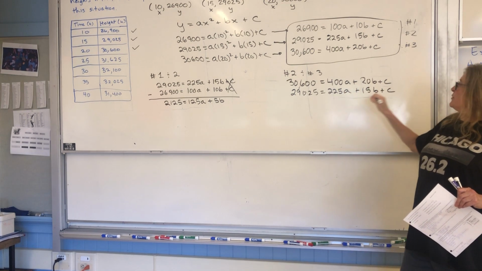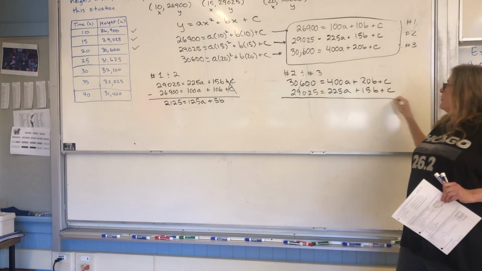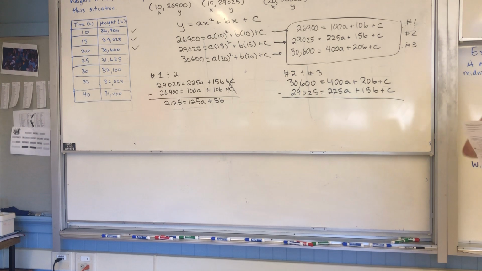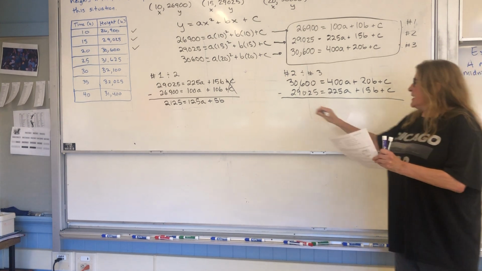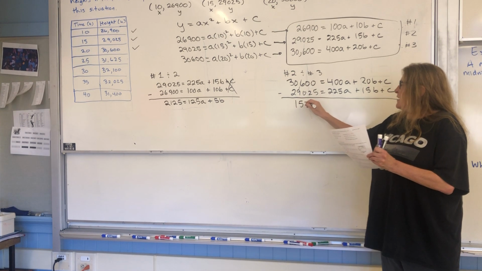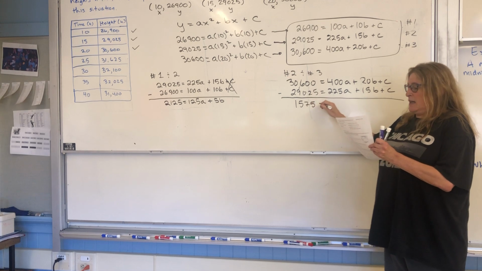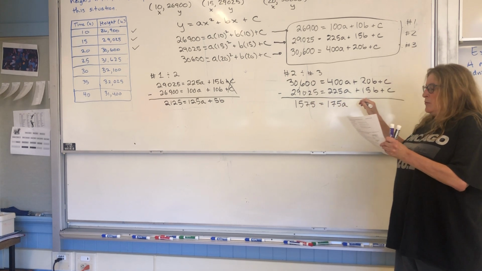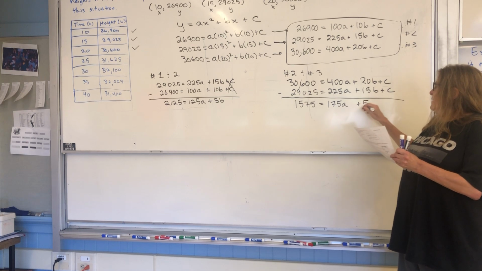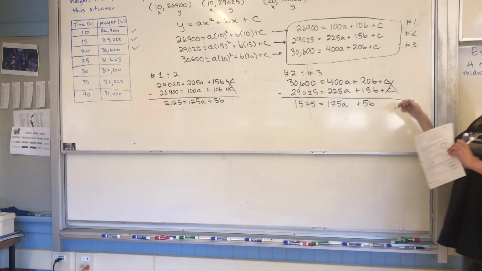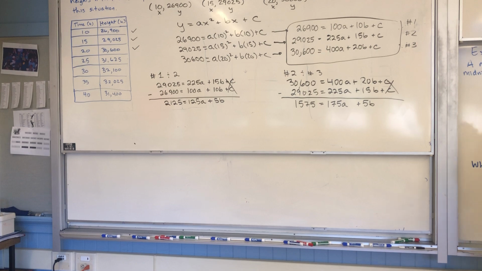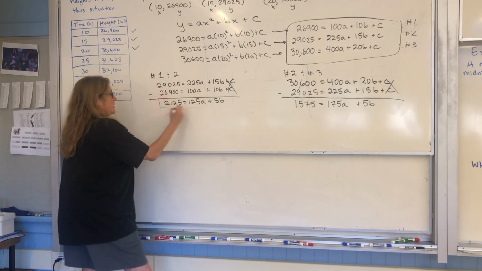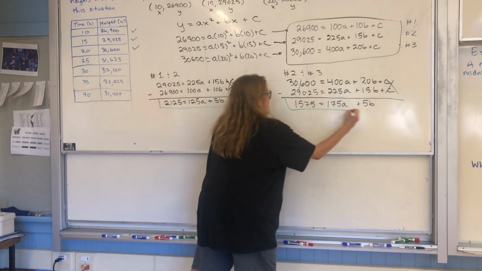I just chose 2 and 3. And we are going to subtract. So if I subtract, I get 1,575 equals 175A plus 5B. C's are out. Okay guys, look what I've got now. I've got 2 equations, both in A and B.